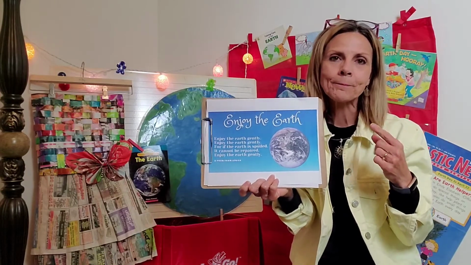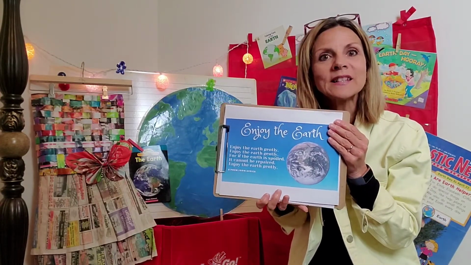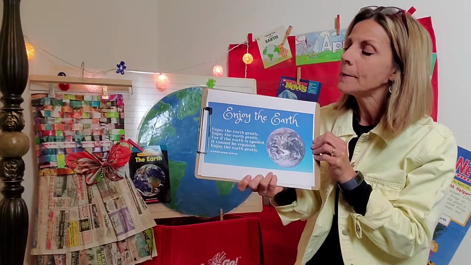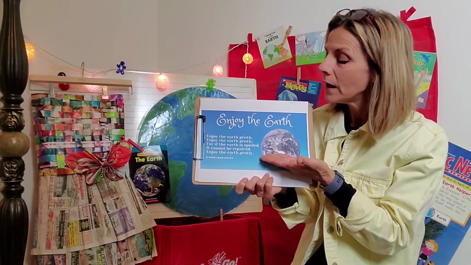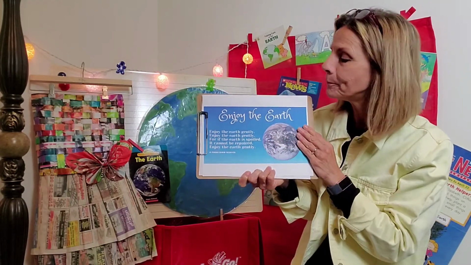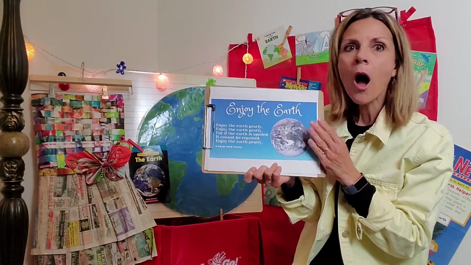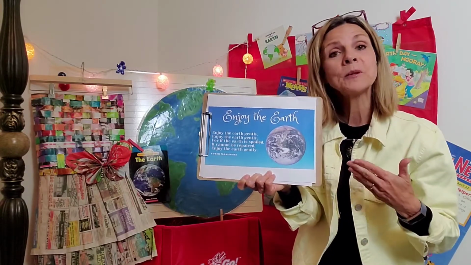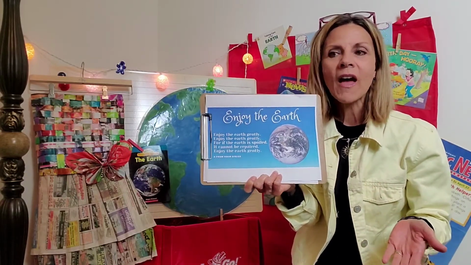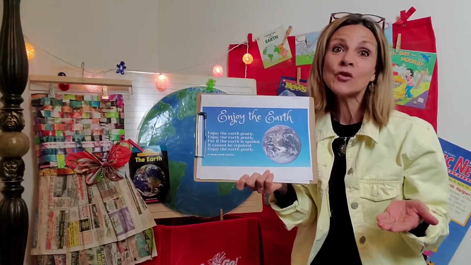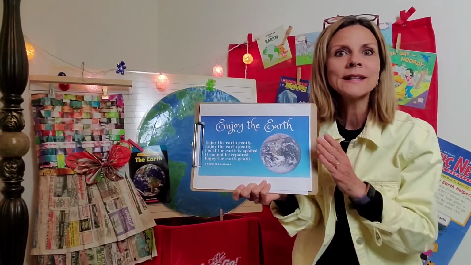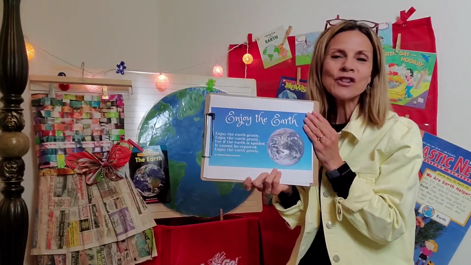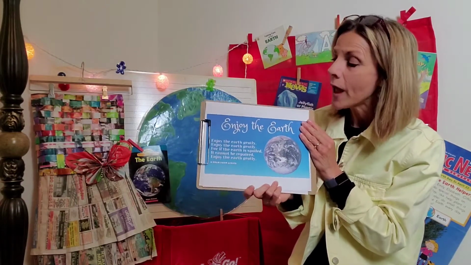Now let's think for a minute. What do you think the author's message is? What's the person that wrote this poem trying to get us to think about in the words that they wrote in this poem? I'm thinking too. I'm thinking about this word enjoy. And I know that enjoy means to have pleasure, so I definitely think that the author wants us to enjoy our planet. Of course, it's the greatest planet in the solar system, so we should have pleasure, we should have fun on the planet Earth.